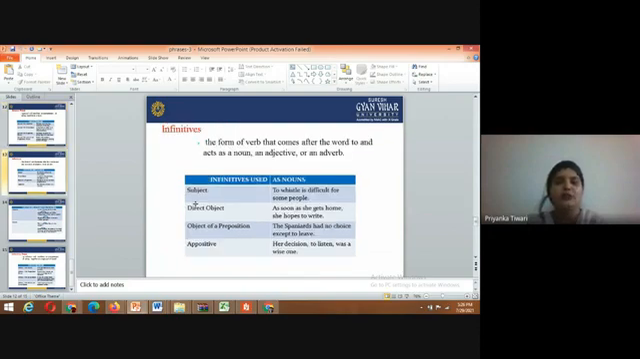Now, the infinitive is the form of the verb that comes after the word "to" and acts as a noun, an adjective, or an adverb. As a subject: "To whistle is difficult for some people." As an indirect object: "As soon as she gets home, she hopes to write." As an object of a preposition: "The Spaniards had no choice except to leave." "A decision to listen was a wise one."